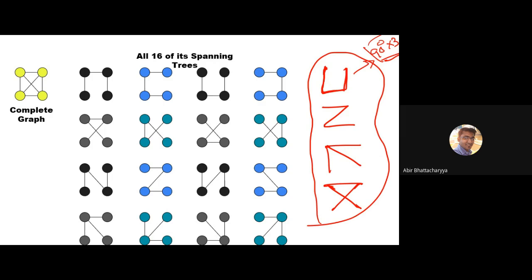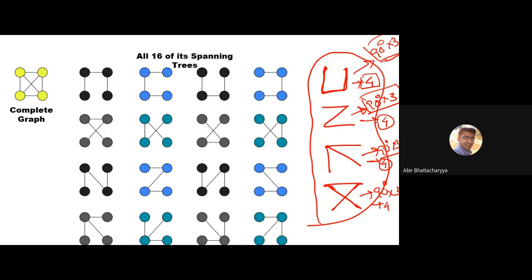That means total 4 structures from here. Again you can rotate 90 degrees 3 times, so you'll get another 4 structures. Rotate 90 degrees, 3 more, that is another 4 structures. Rotate 90 degrees, 3 more, another 4 structures. Total 16 structures there. So 16 spanning trees are there.